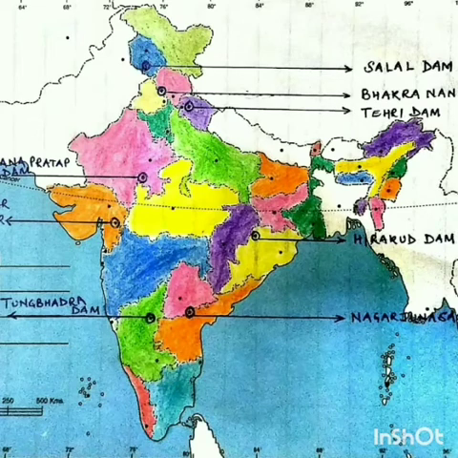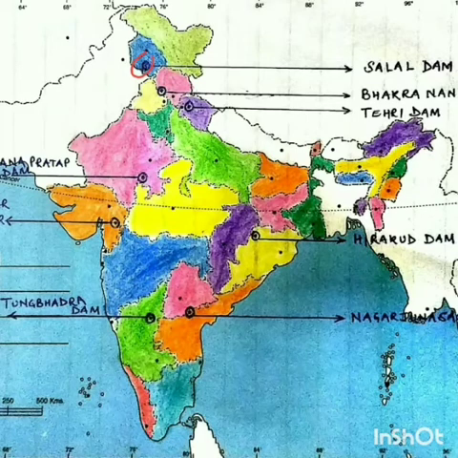So we will start with the Salal Dam. As you can see, Salal Dam, where is it located? I told you that it is built on Chenab River. So you can see the location. It is near Jammu. This is the location of Salal Dam. Salal Dam is located near Jammu.